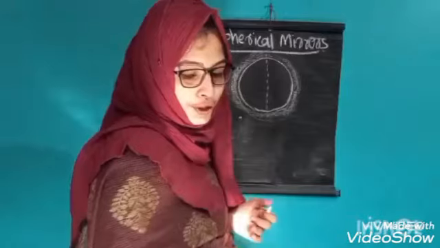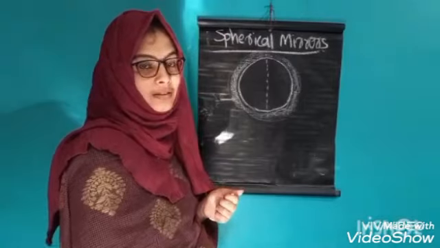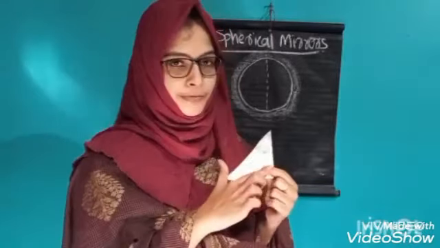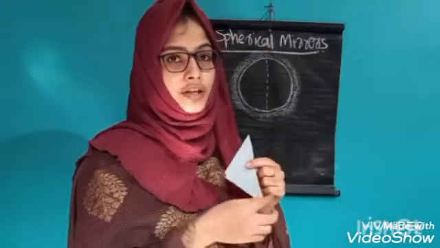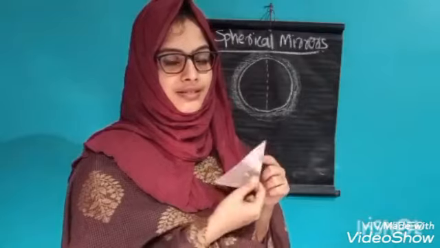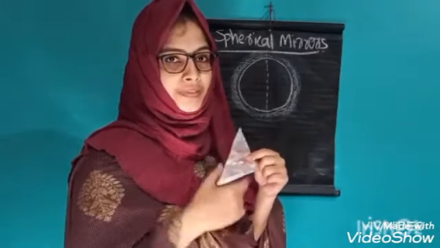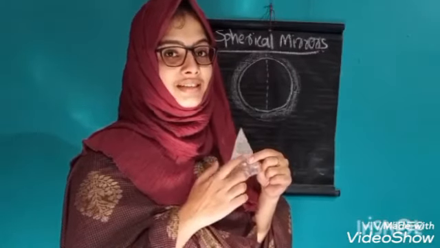Okay. What do you mean by reflecting surface? Here you can see a piece, this is a piece of mirror. This is the reflecting surface, and this is not the reflecting surface. This is the reflecting surface of the mirror. So I can see this. Okay. This is the reflecting surface.